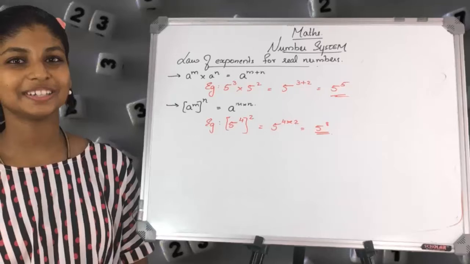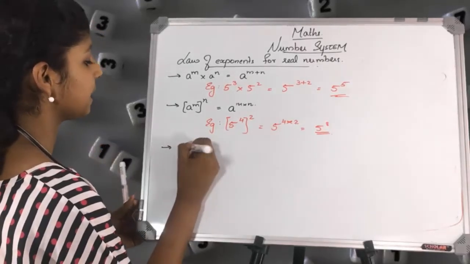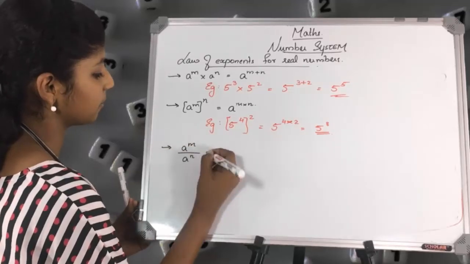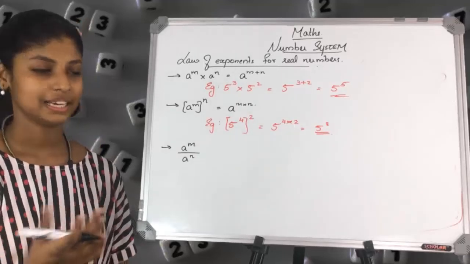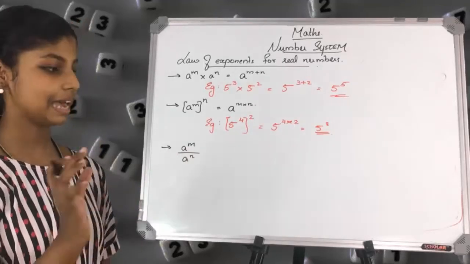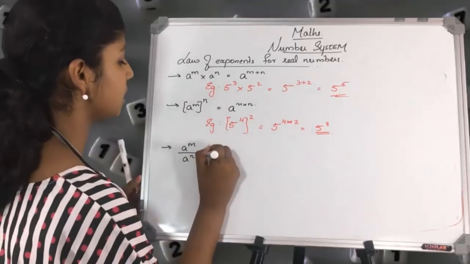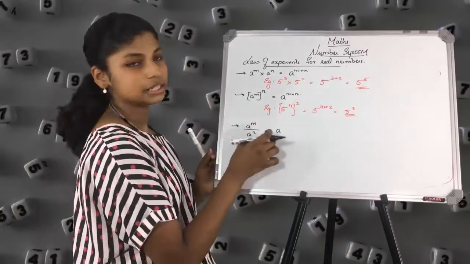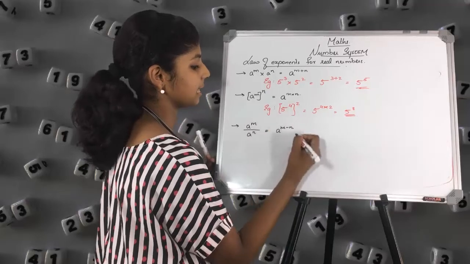Now let's look at the third law, that is a raised to m divided by a raised to n. Now this is division, and what happens here? There are the same base and different powers. So we just write the same base and just subtract the power. It is m minus n.